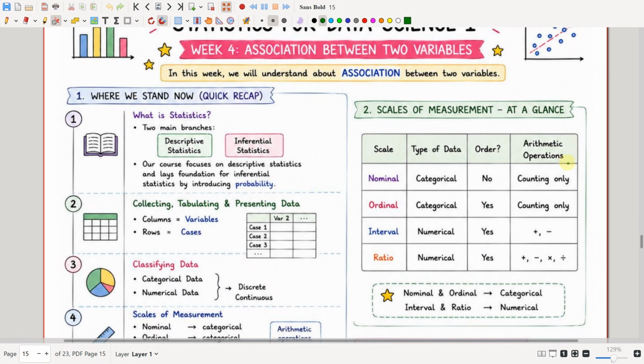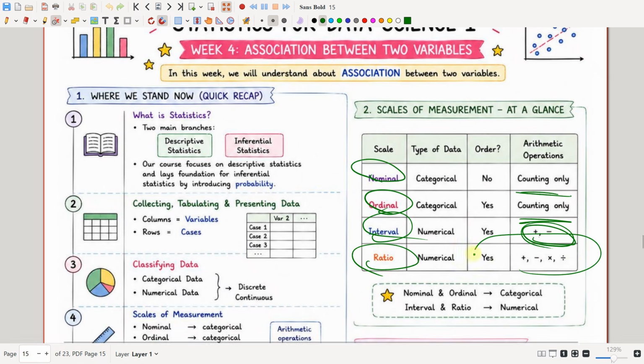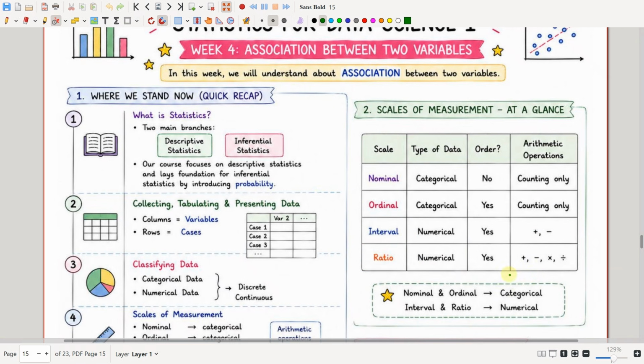The arithmetic operations possible in each scale: in nominal only counting is possible, in ordinal also only counting is possible, in interval you can do addition and subtraction, but in ratio you can perform addition, subtraction, multiplication, division, anything you want. So nominal and ordinal come under categorical data, and interval and ratio come under numerical data.